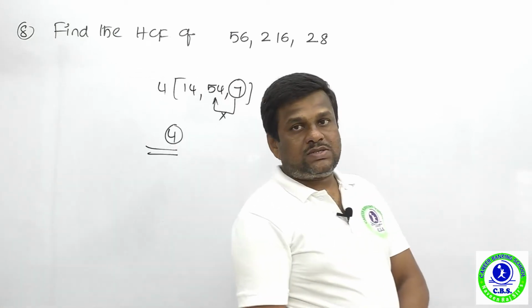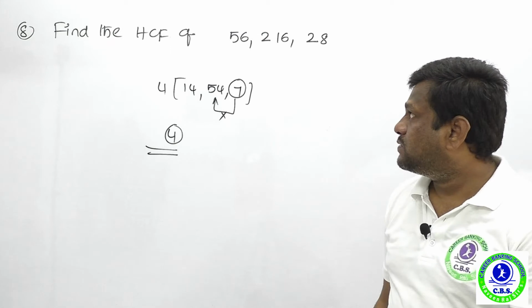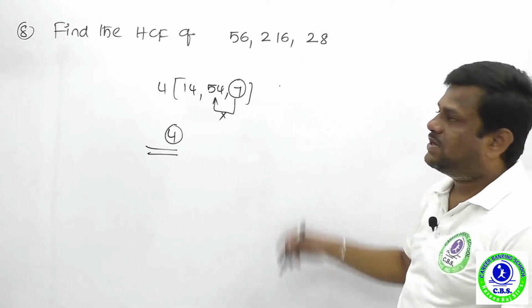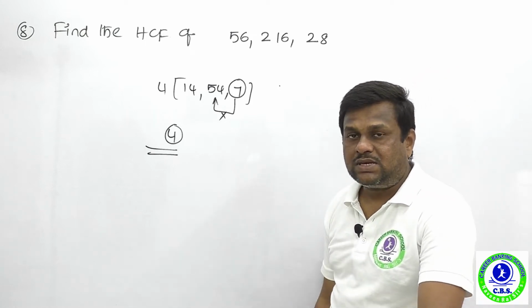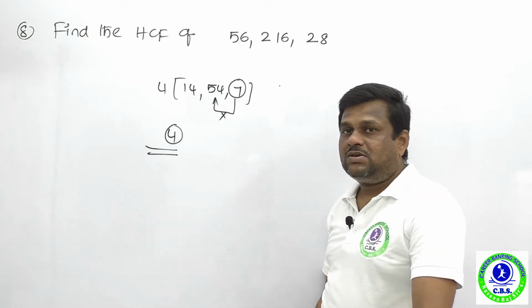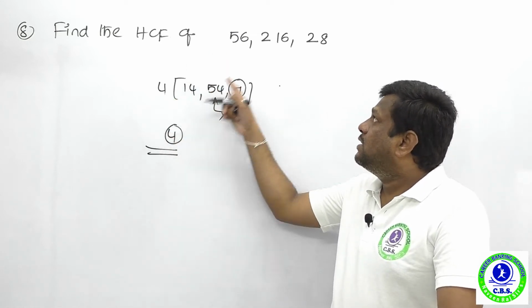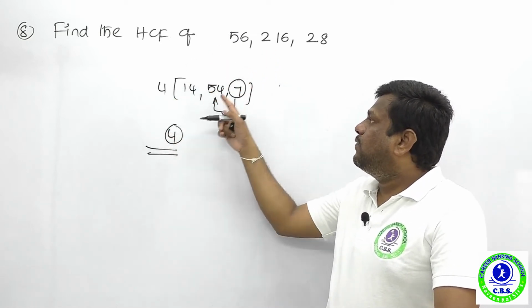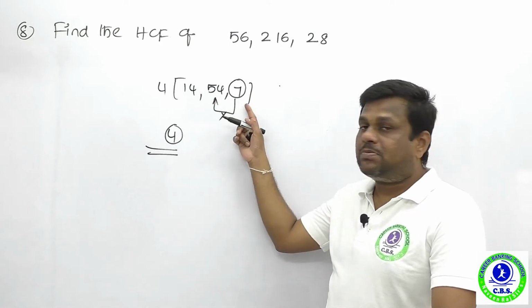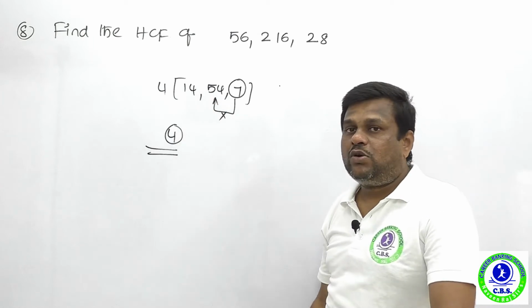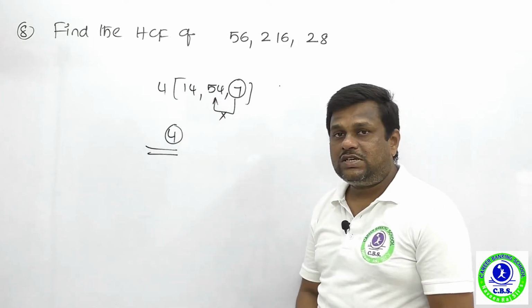Some students have picked 28 because 28 2s are 56, but 28 is not a divisor of 16, because 28 7s are 196 etc. So what is the HCF of these numbers? It is 4. When you take 4 common, 14 4s are 56, 4 4s are 16, and 4 7s are 28. 7 is a prime number. Does 7 divide 14? Yes. But does 7 divide 4? No, not at all. So what's the right answer? 4 is the absolutely right answer.